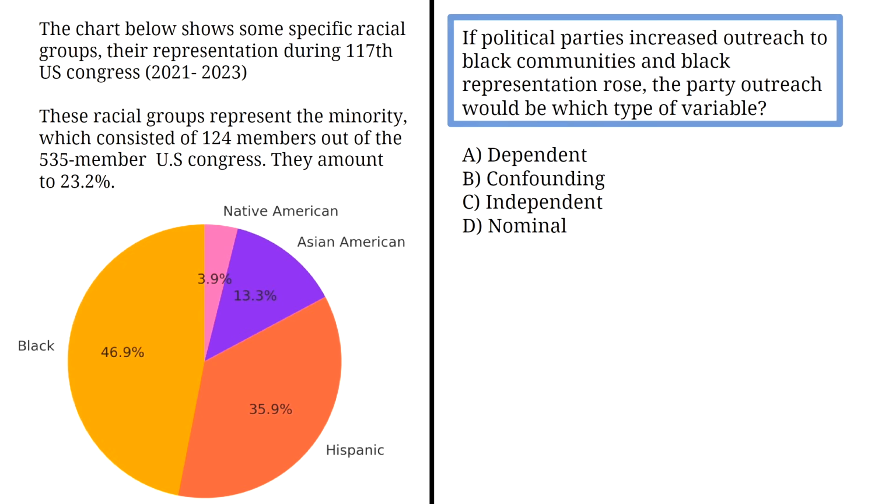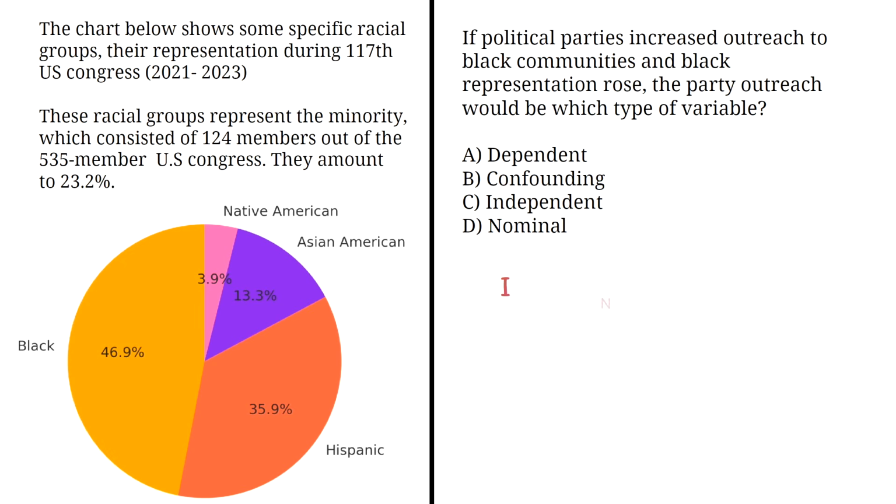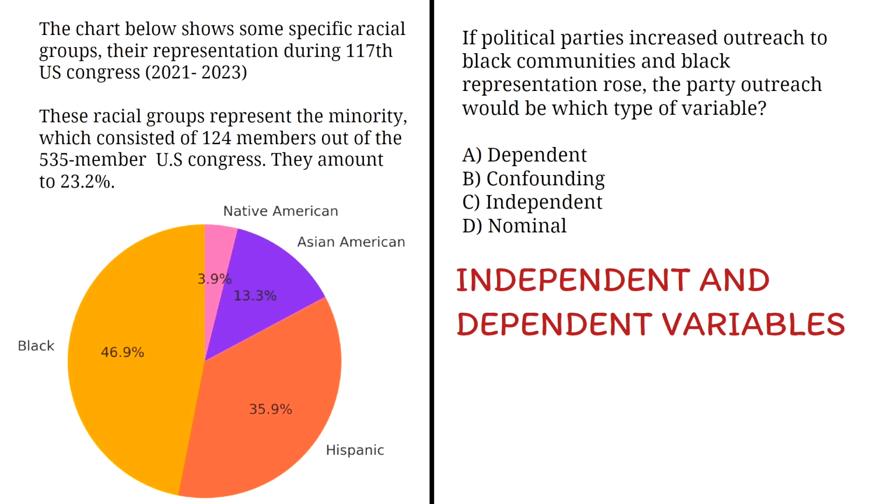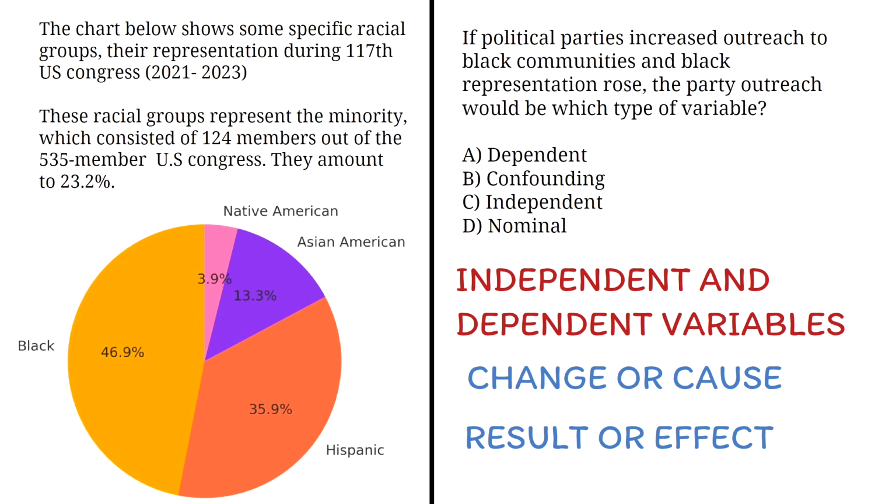If political parties increased outreach to Black communities and Black representation rose, the party outreach would be which type of variable? This question tests your ability to identify independent and dependent variables. You will be asked to examine short readings, charts or graphs, and determine the type of variable present. An independent variable is what you change or the cause in an experiment or study, whereas a dependent variable is what changes, or an effect of an independent variable.